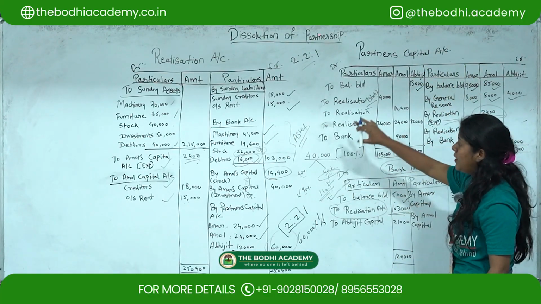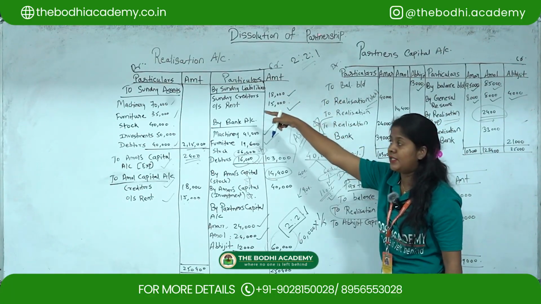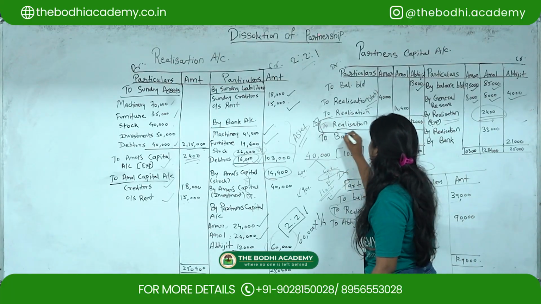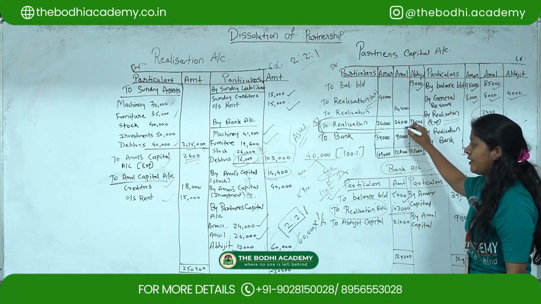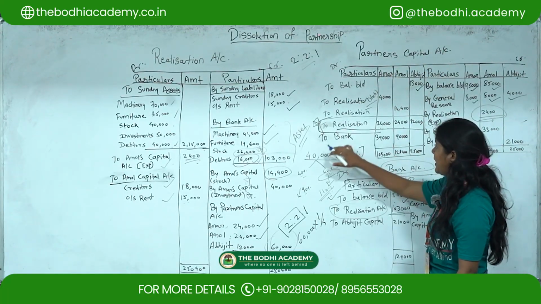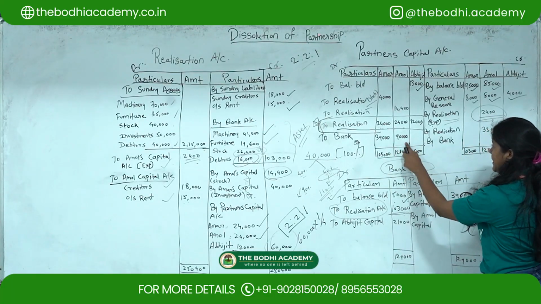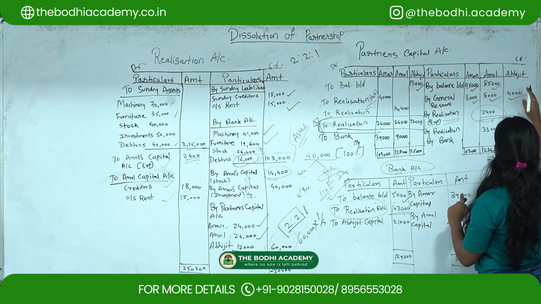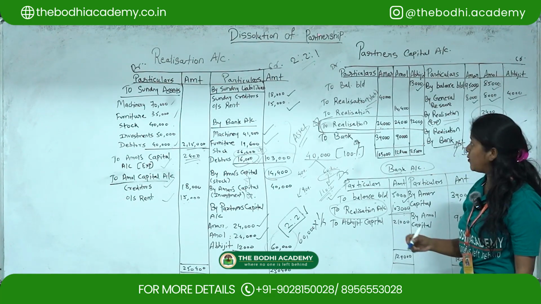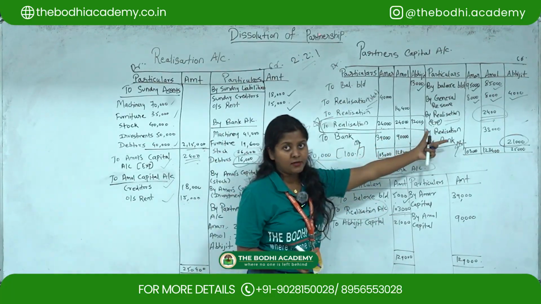Okay. Then whatever the amount you have to show it under the partner's capital account because this is their share. So this will come under debit side because now in realization account it is on credit side. So here it is going to come. Okay, to realization account 24 and 12,000. Again here in partners capital account we are getting the balancing figure for Amar and Amol as 39,90,000, but for Abhijit we are getting the balancing figure on the credit side. So it's like you can get balancing figure on both the side, debit or credit side of partners capital.